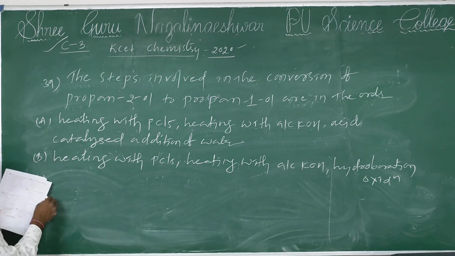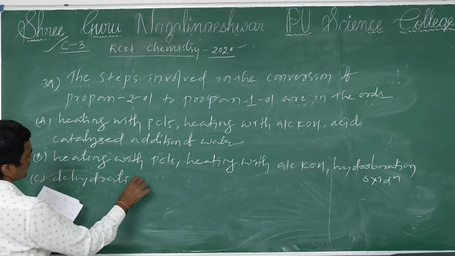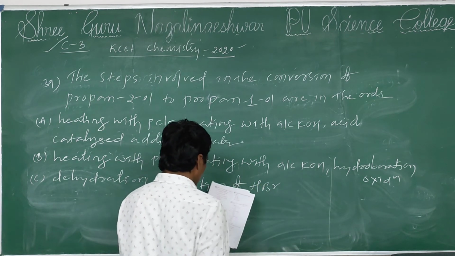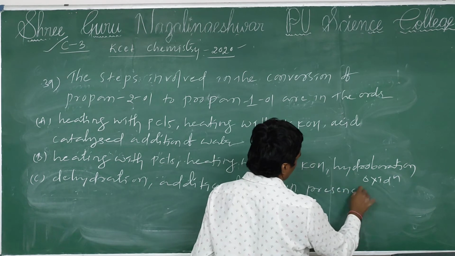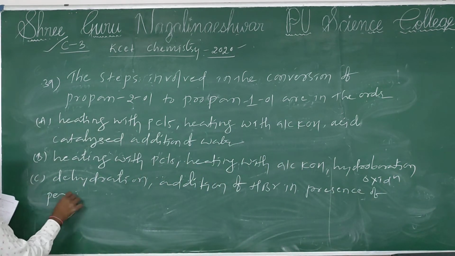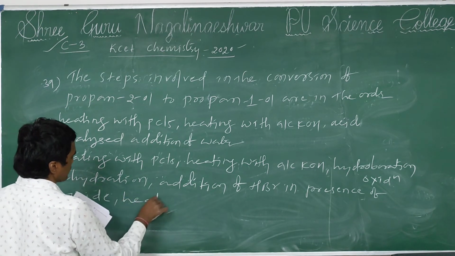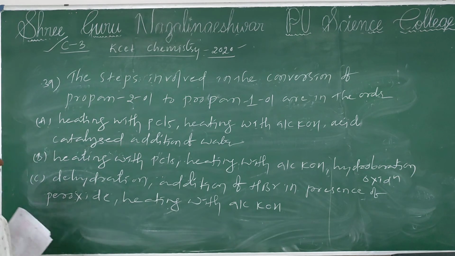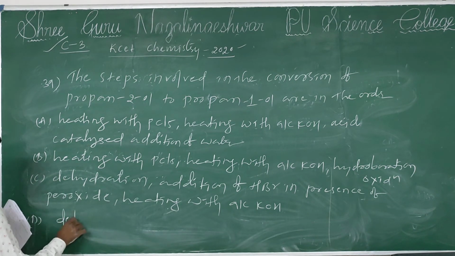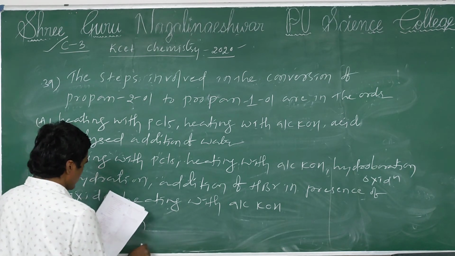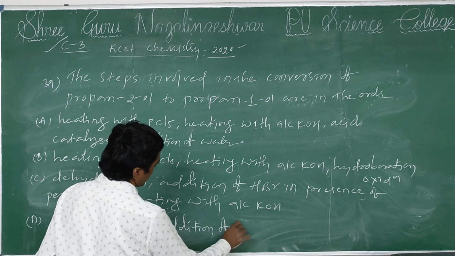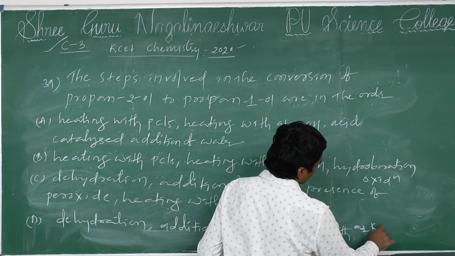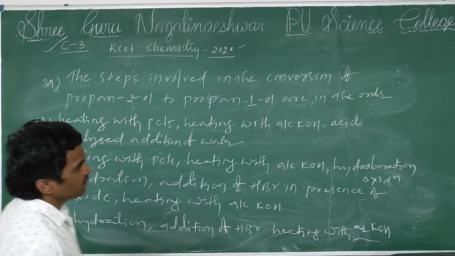Option C, dehydration, addition of HBr in presence of peroxide, heating with alcoholic KOH. Option D, dehydration, addition of HBr and heating with aqueous KOH. Okay, this is a very simple question.